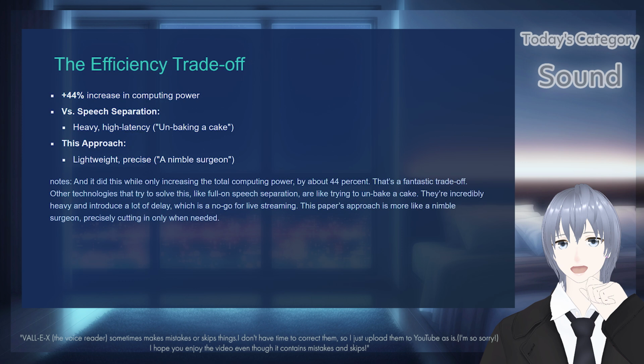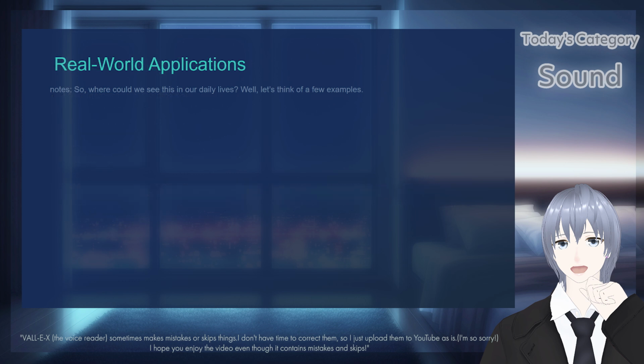And it did this while only increasing the total computing power by about 44%. That's a fantastic trade-off. Other technologies that try to solve this, like speech separation, are like trying to unbake a cake. They're incredibly heavy and introduce a lot of delay, which is a no-go for live streaming. This paper's approach is more like a nimble surgeon, precisely cutting in only when needed.